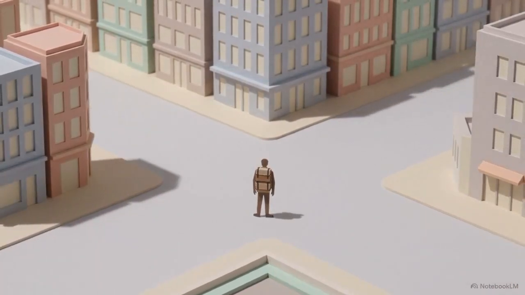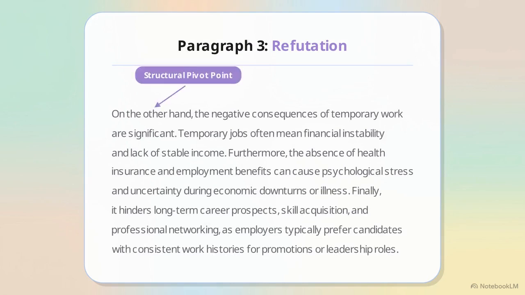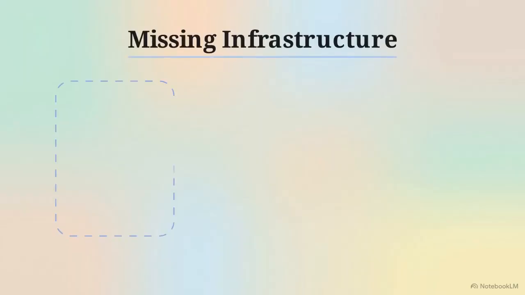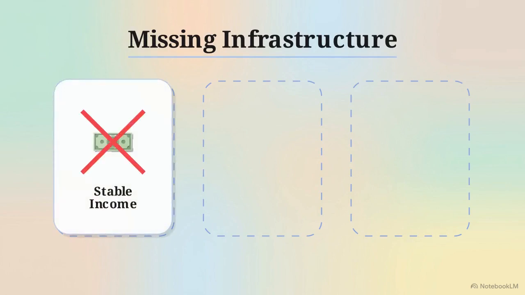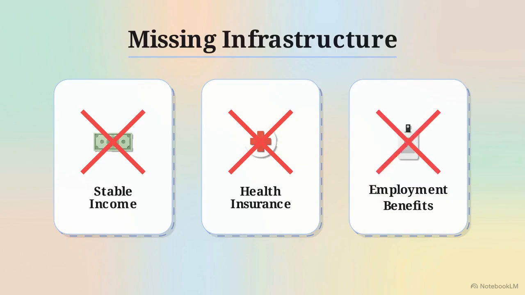The refutation sequence triggers here. Look at the structural pivot point in paragraph 3, initiated by the phrase, "on the other hand." The focal point of the essay deliberately shifts from lifestyle benefits to financial instability. The text methodically itemizes the missing infrastructure inherent to temporary work. It checks off the lack of stable income, the lack of health insurance, and the absence of employment benefits.